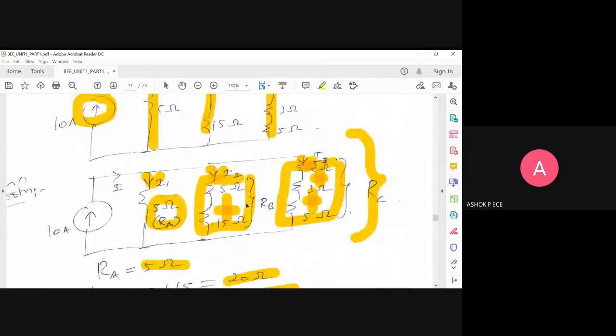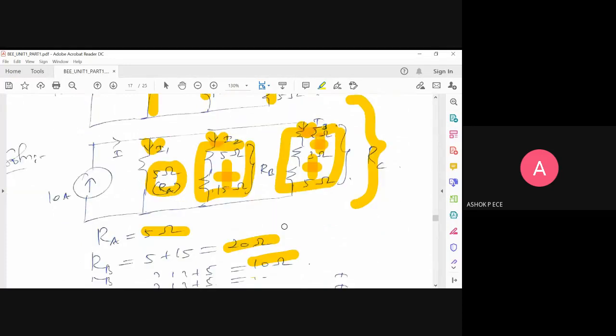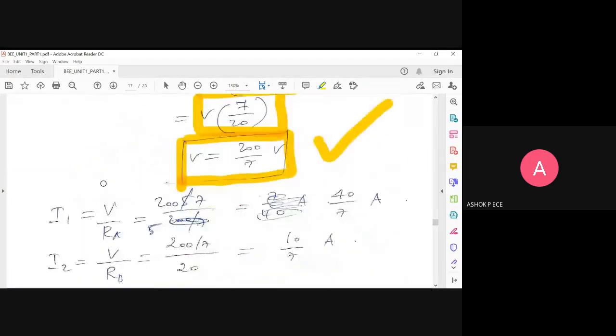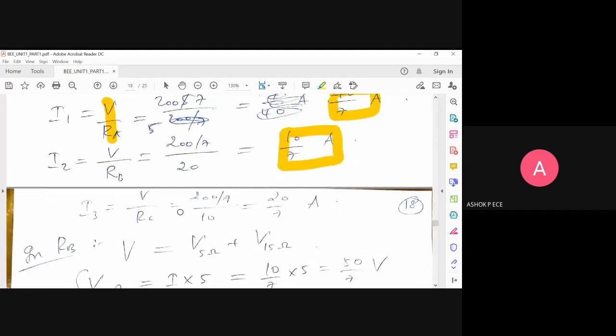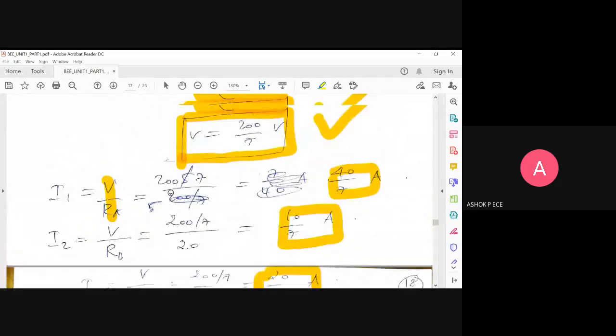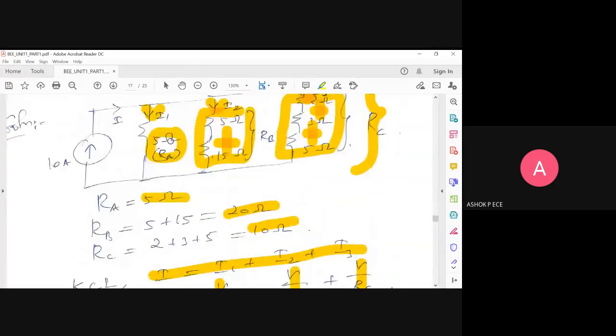Now I can find the individual currents I1, I2, I3. Again going to Ohm's law. I1 is equal to V by RA. So if you simplify, 40 by 7. I2 is equal to V by RB, 10 by 7. I3 is equal to V by RC, 20 by 7. So I have got the current flowing through each of the elements.